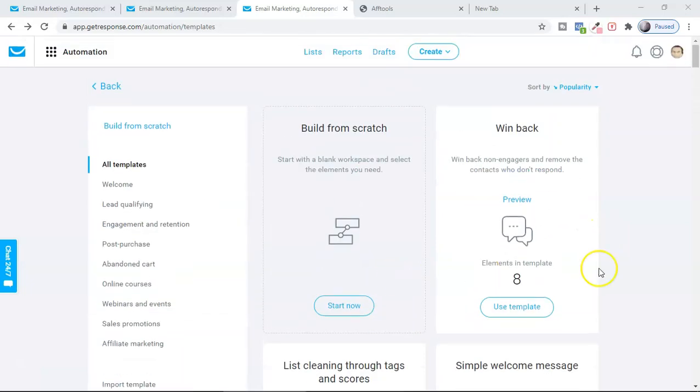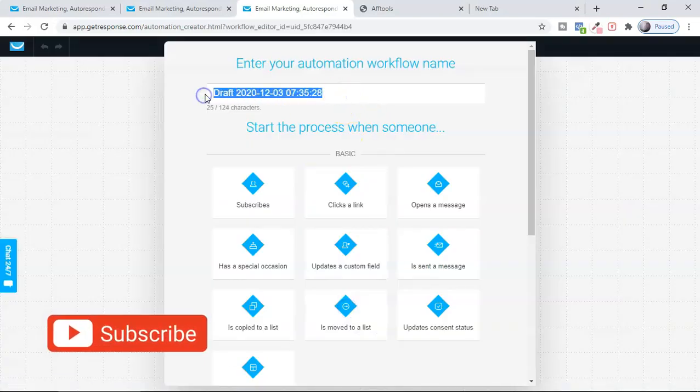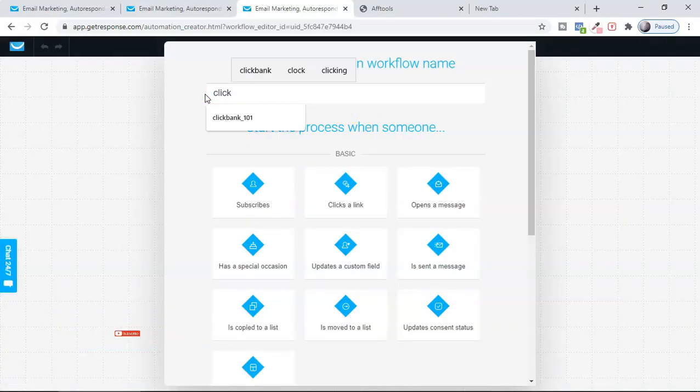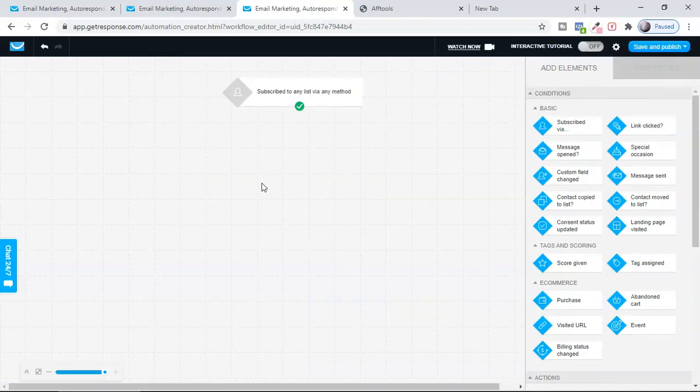Already some of the workflow is designed for you, but I want to create from scratch. So I'm going to select start now. And here you have to name your workflow. So I'm going to name it ClickBank 101. And then I'm going to select one of these called subscribe. The moment somebody submits the email to the landing page, this whole workflow, or the series of sequence, will begin.